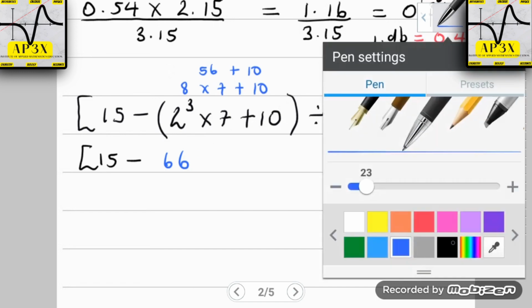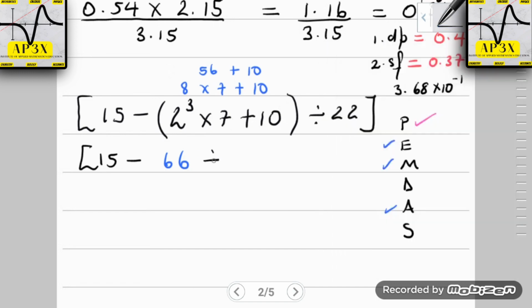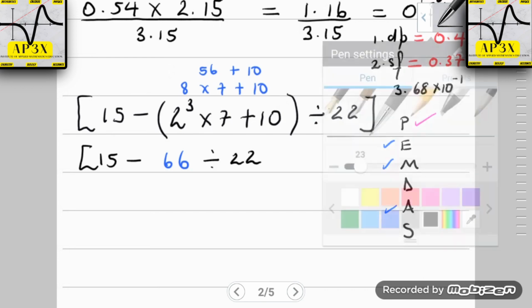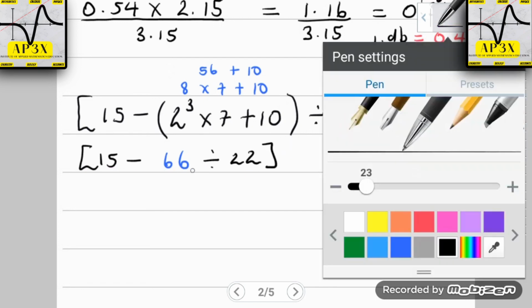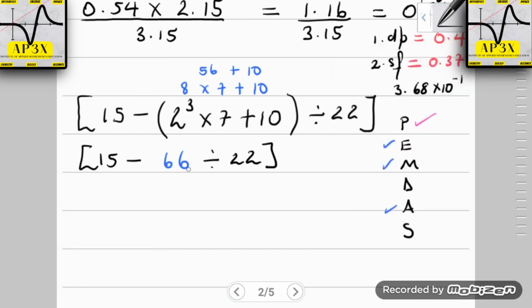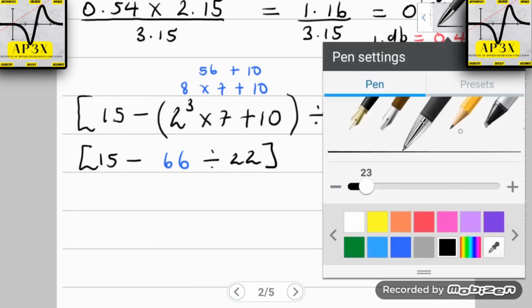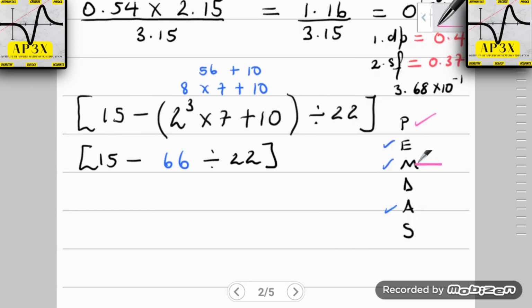Then we proceed to rewrite our divide by 22. Now of course let's go back to our main PEMDAS that we're looking at here, and we know that there is no more E in the problem. There's no more E in the problem. So therefore we end up with M. Is there any M in the problem? No, there is no more M in the problem. So of course after M comes D. There is a D here.